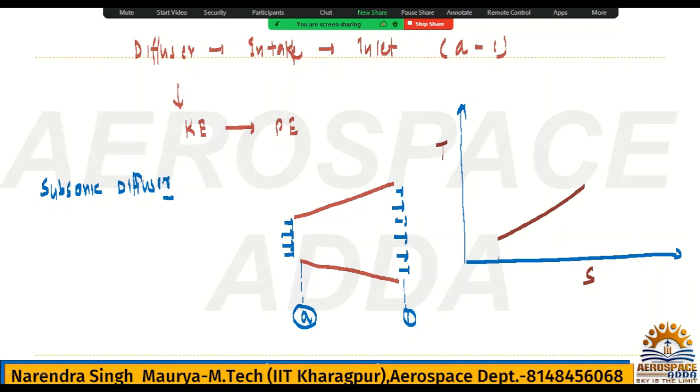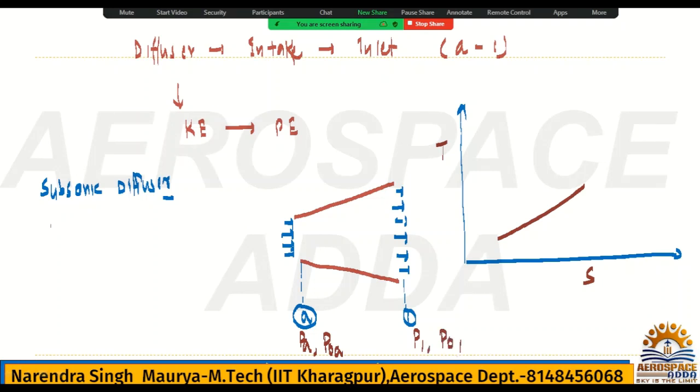This is the pressure at point A, it will be PA. At point 1, it is P1. These are the static pressures. What is the total or stagnation pressure? You can say P naught A, and this is P naught 1.